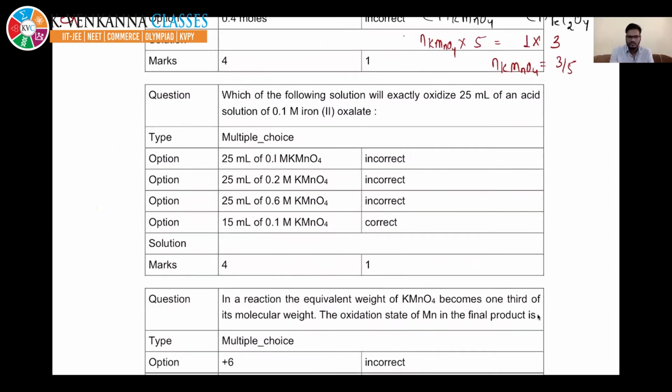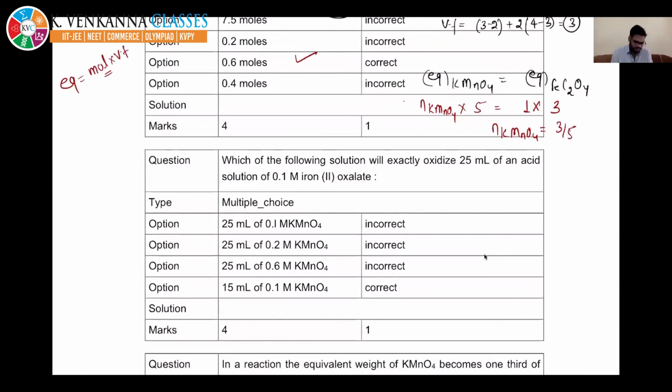Okay, fine. And the next question is the same simple question which we have done in the previous one. You want to react KMnO4 with FeC2O4, so that the reaction is exactly oxidized.